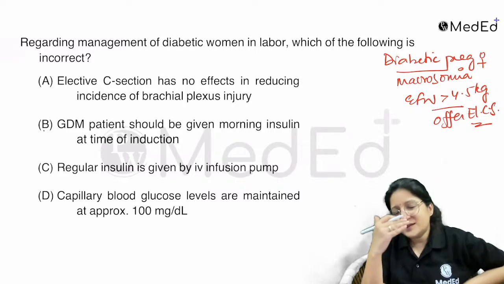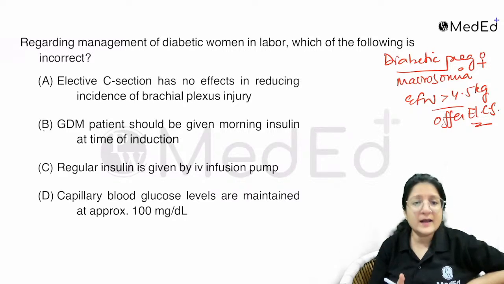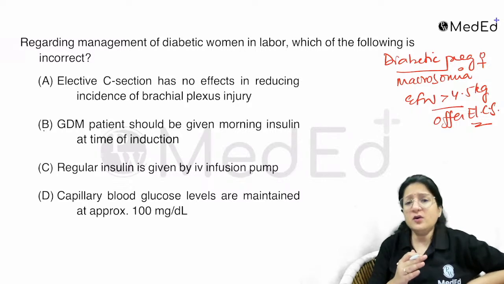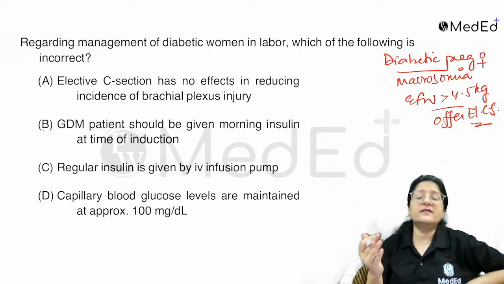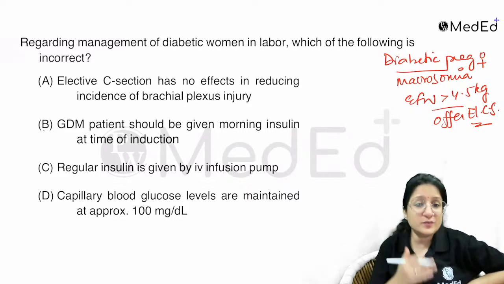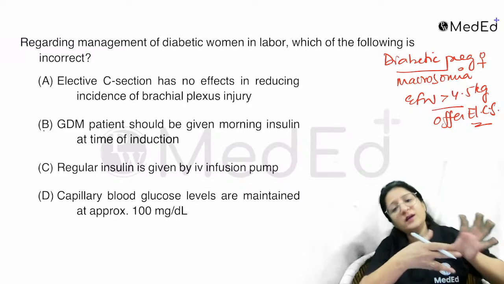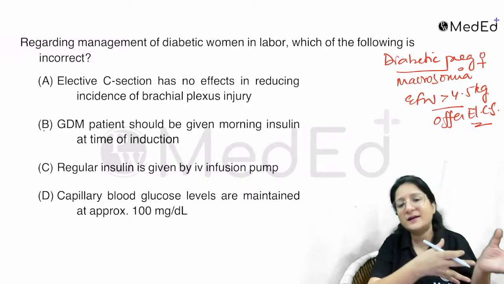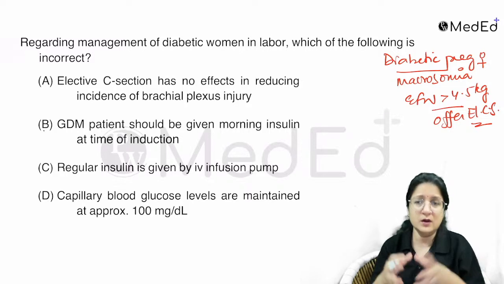But the studies have shown, the evidence is there, that even if we do elective cesarean section in all cases, it really has no effect on the incidence of brachial plexus injury, because even during cesarean section, brachial plexus injury can occur while conducting a difficult cesarean.